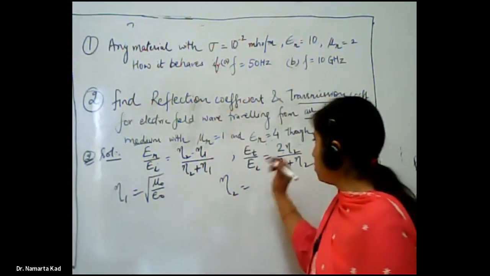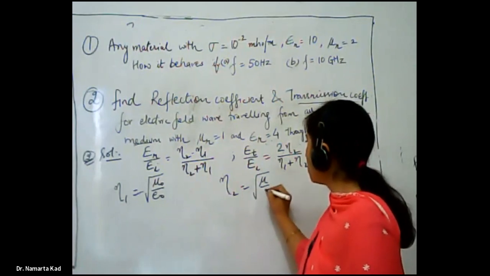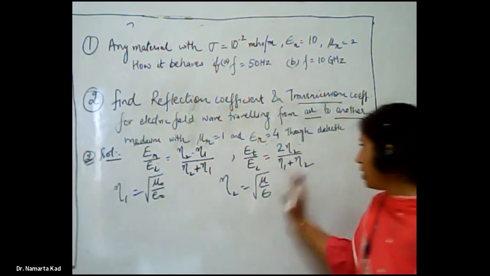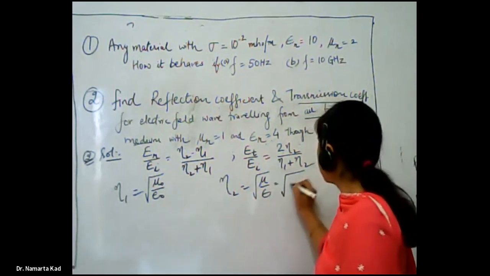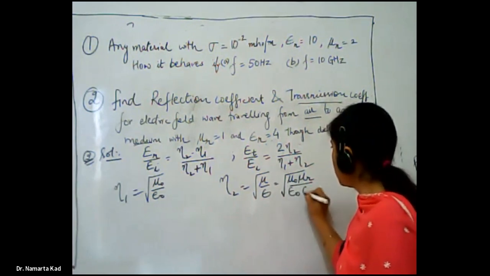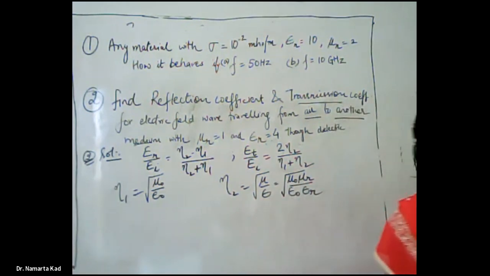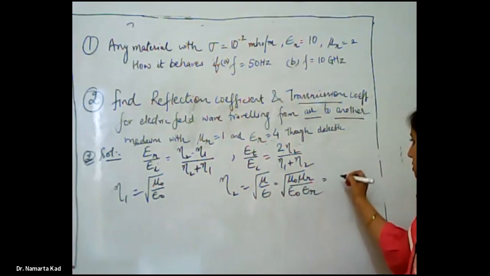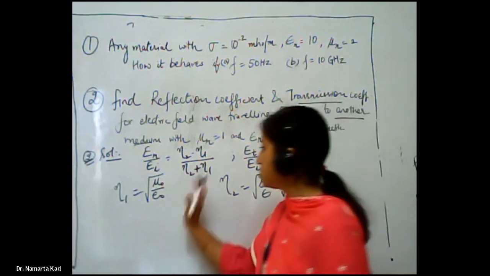And what is eta 2? It equals the square root of mu upon epsilon, which we can further write as mu naught mu r divided by epsilon naught epsilon r.